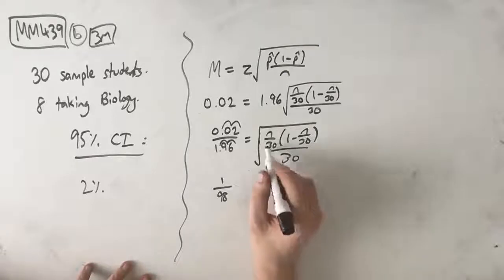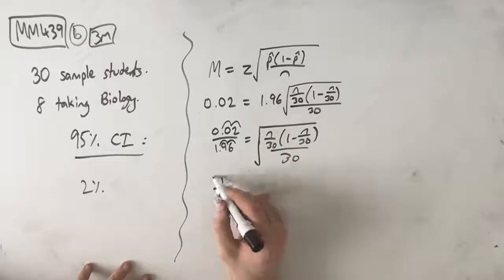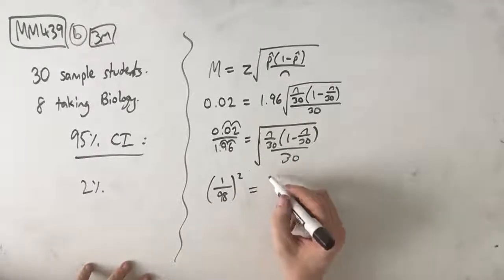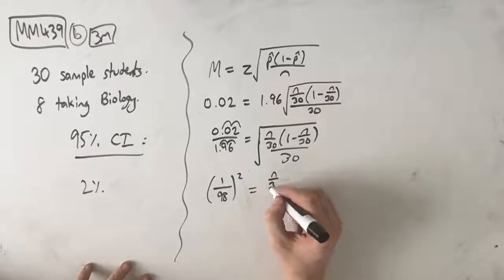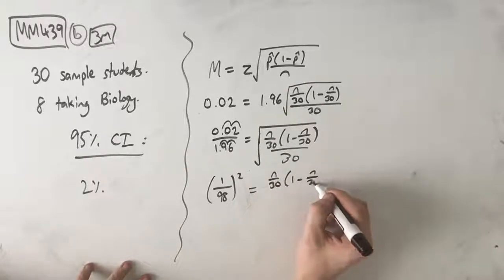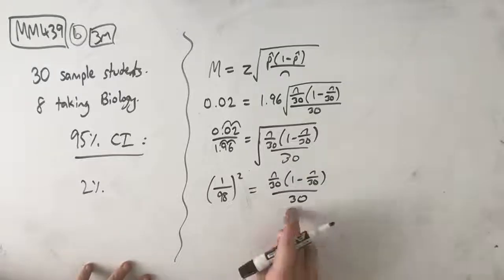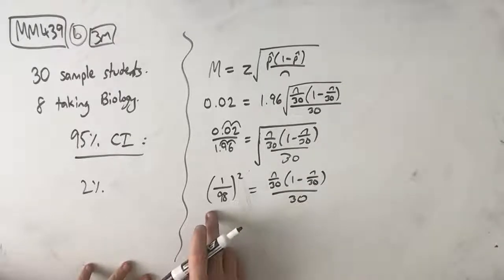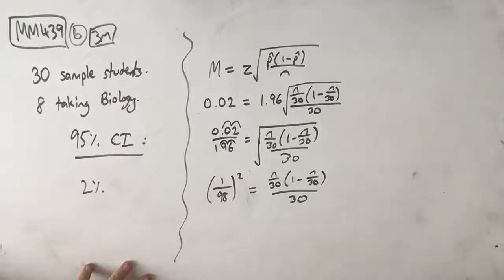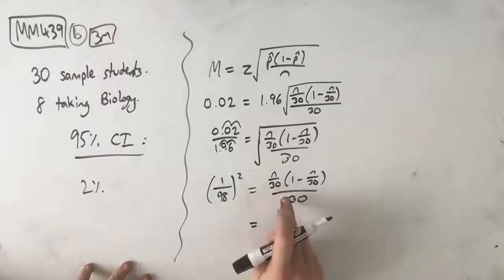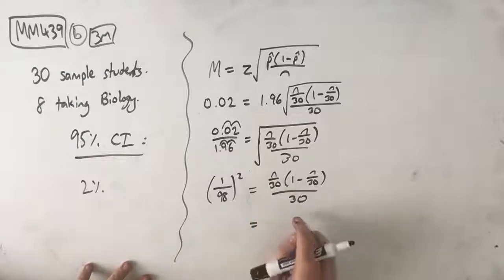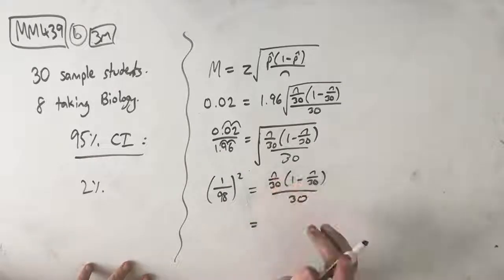Now I'm going to square both sides to get rid of this square root, so we get 1 on 98 squared, and that's equal to n on 30, 1 minus n on 30, over 30. I'm going to multiply that 30 with that 30, because n on 30 divided by 30 is n on 900.